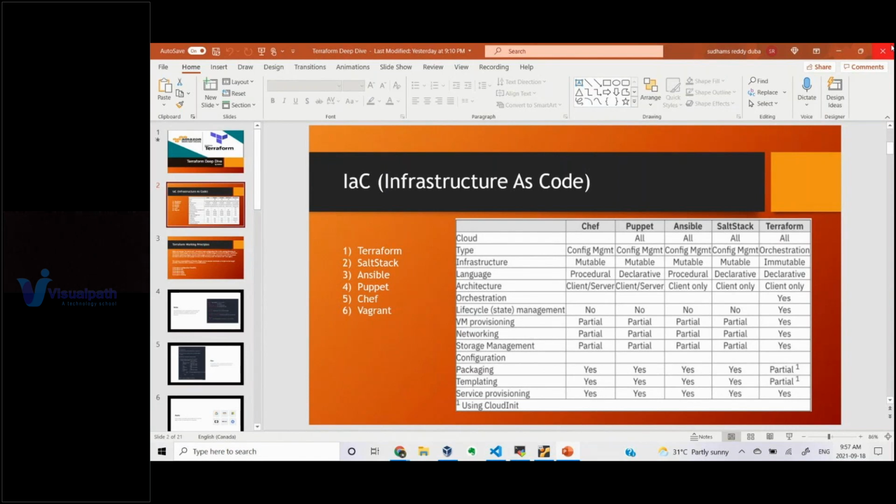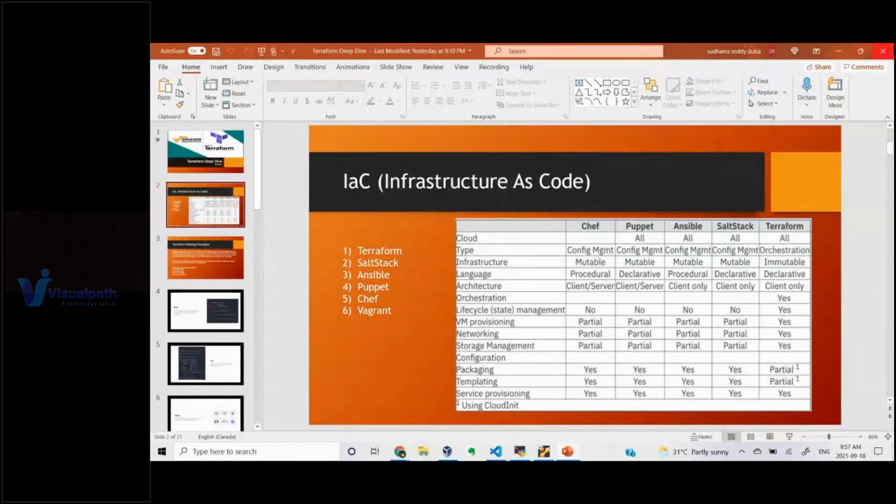Not only that, let's say I want to use Ansible or any other configuration management tool, or for AWS I need to follow a certain procedure, and for Azure that may not be suitable and I need to use another tool. Instead of that, the common tool used to spin up your infrastructure is Terraform, which has multiple providers. It can spin up anything needed for your infrastructure to be up and running. Terraform has a specific provider.